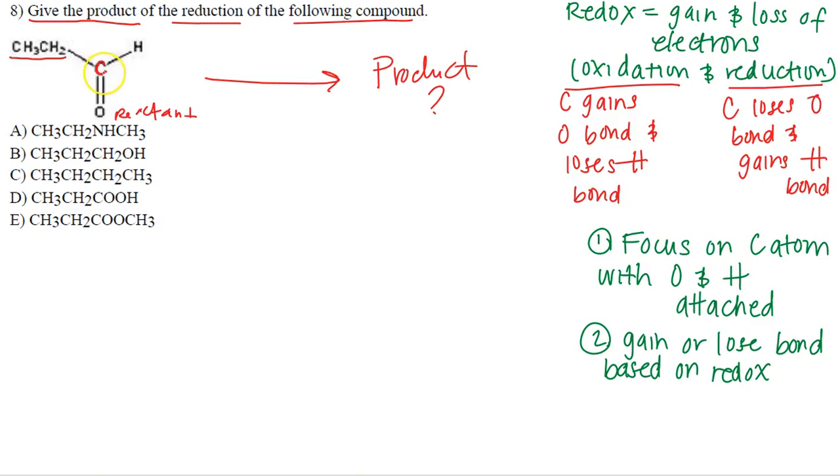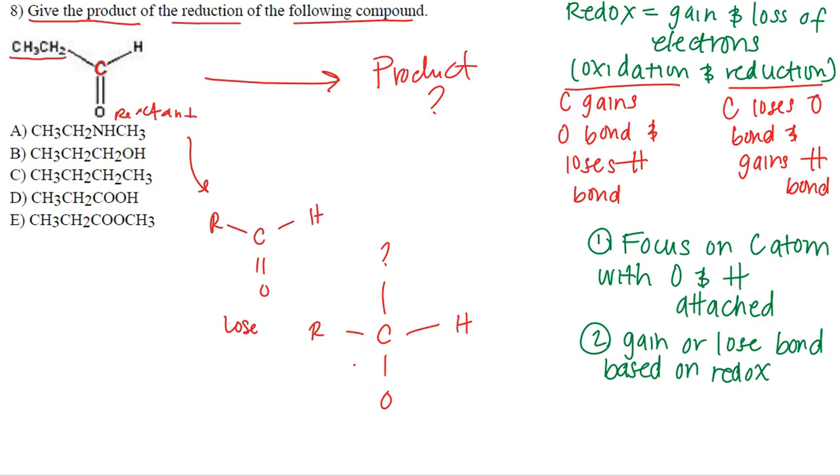Well, if this carbon atom loses an oxygen bond, going from carbon double bonded to oxygen with some R group and a hydrogen, then it's going to be R, carbon, only a single bond to oxygen, still bonded to this hydrogen, and then bonded to something else, right? We see that.